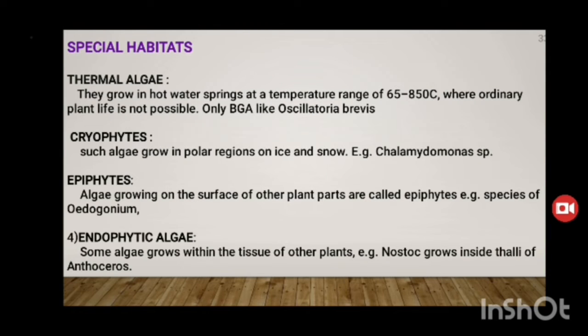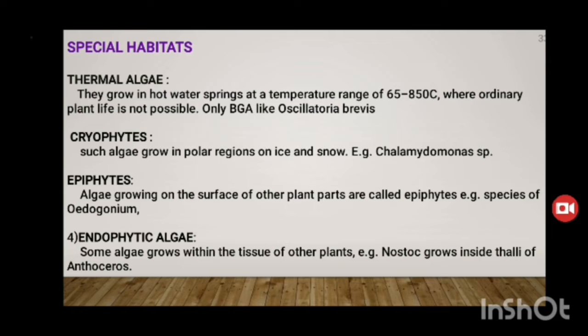Special habits. Thermal algae grow in hot water springs at temperatures of 65 to 85 degrees Celsius, where ordinary plants cannot grow. Only blue-green algae like Oscillatoria brevis can. Cryophytes: such algae grow in the polar region. Example: Chlamydomonas species. Epiphytes: algae that grow on the surface of other plants are called epiphytes.